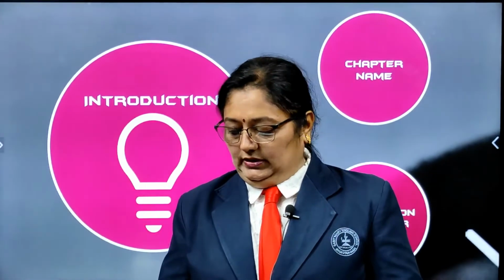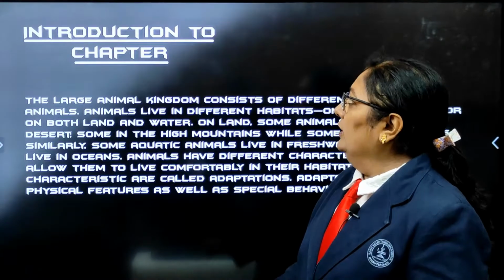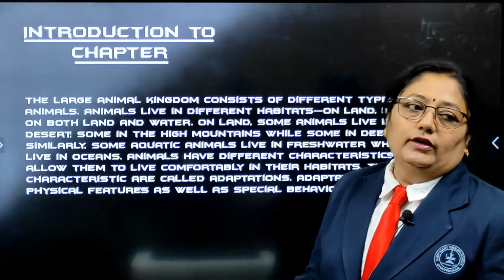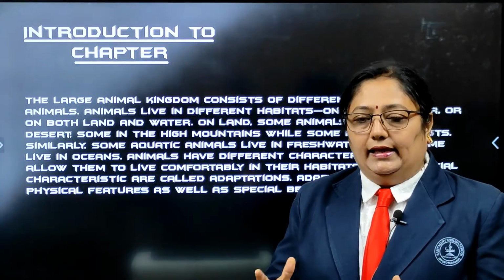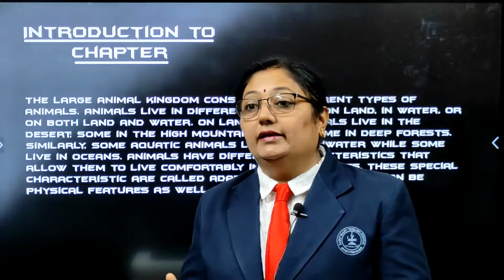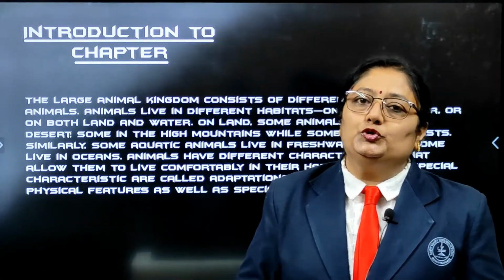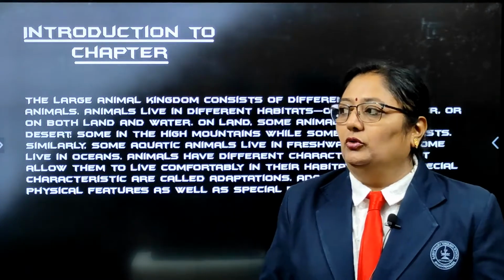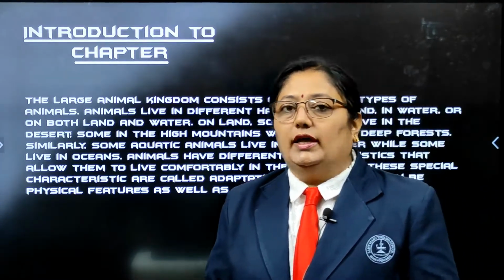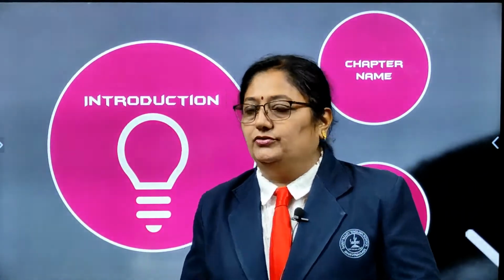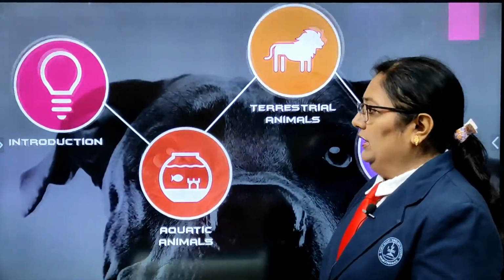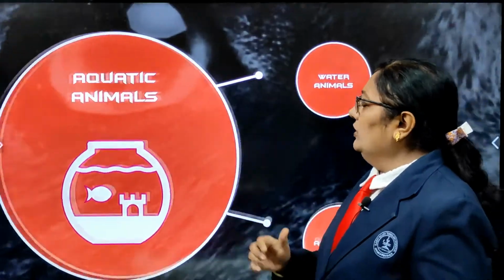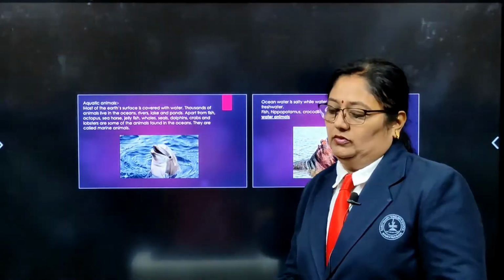Now, we go for the next topic. In this, whatever we see on the land are known as terrestrial animals. If we talk about the water animals, then in the ocean they are known as marine animals. Now, if we go for the next, for aquatic animals.